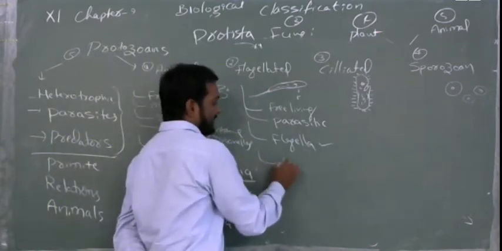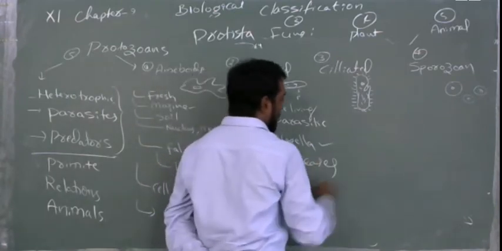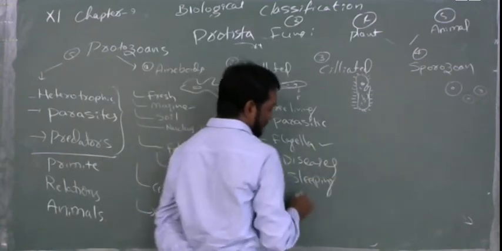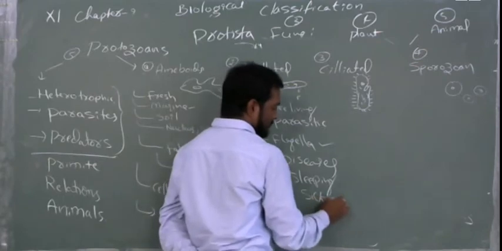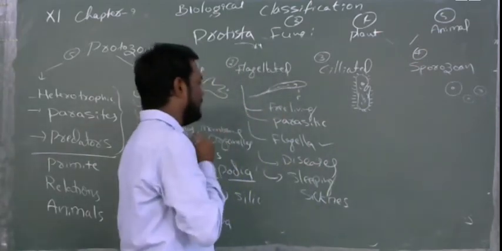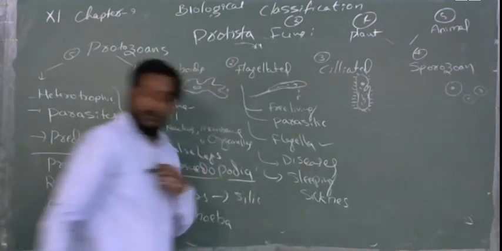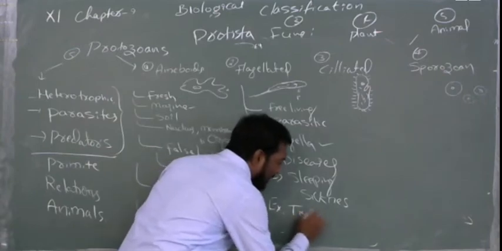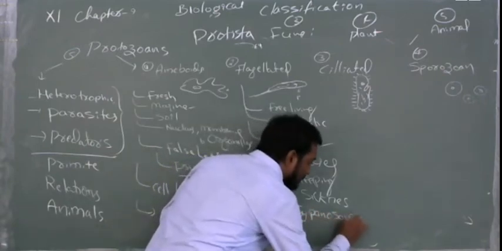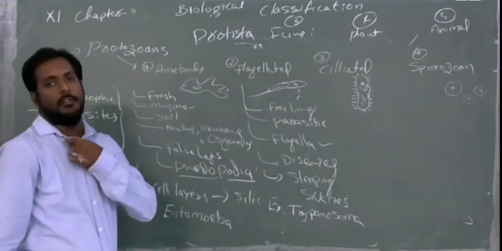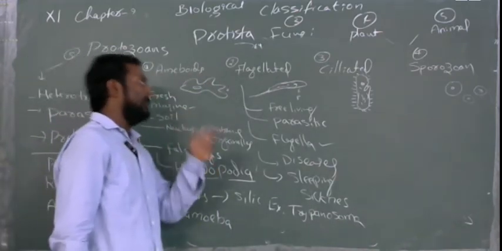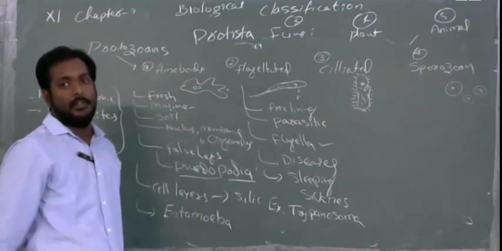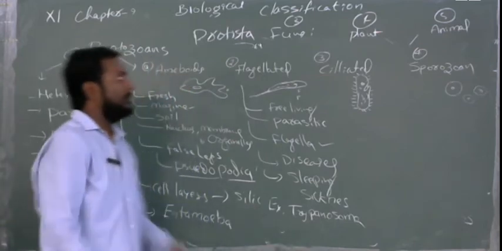Generally, they cause diseases like sleeping sickness. The major example for this is Trypanosoma. This is about the flagellated protozoan. It means you have to think that these have flagella, are free living or parasitic, and they cause diseases like sleeping sickness, and the example is Trypanosoma. Clear?